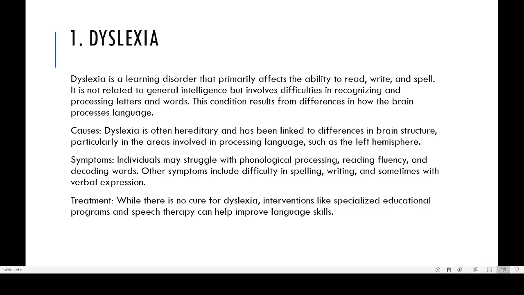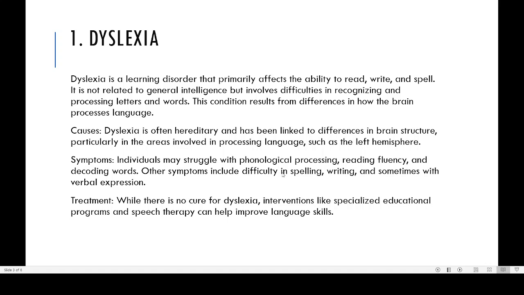Now, what are the symptoms of dyslexia? Individuals may struggle with phonological processing. They may find it difficult to pronounce certain words. They cannot read very fast, which is reading fluency, and they may not understand or cannot decode, especially many letters like D and B. D and B are very confusing.